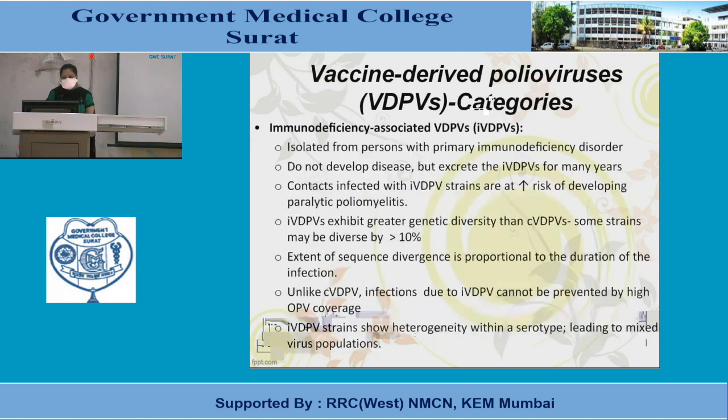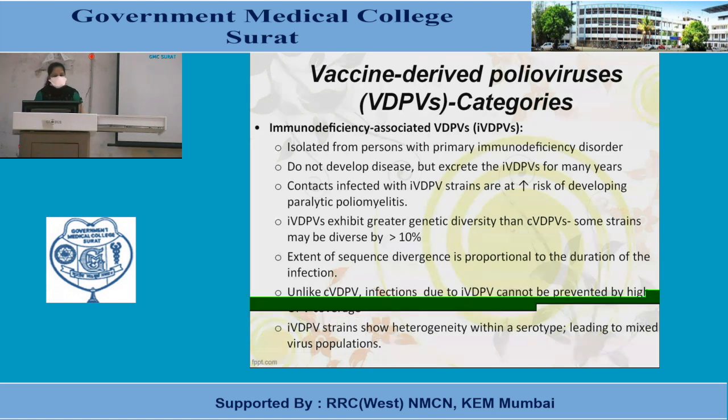Second is IVDPVs, that is immunodeficiency associated VDPVs. So they are isolated from persons with primary immunodeficiency disorders. They do not develop disease but excrete the immunodeficiency associated VDPVs for many years. So contacts infected with IVDPV strains are at higher risk of developing paralytic poliomyelitis.